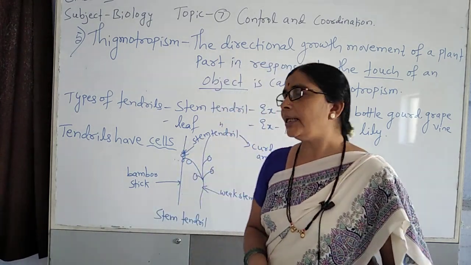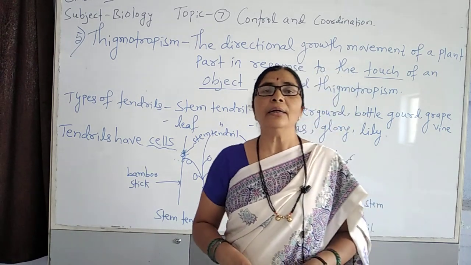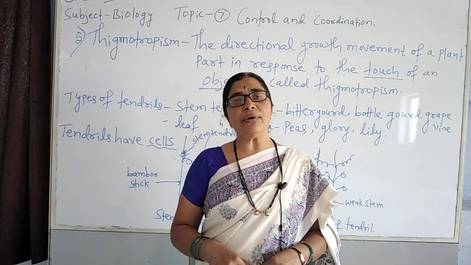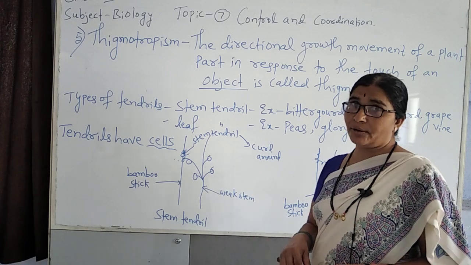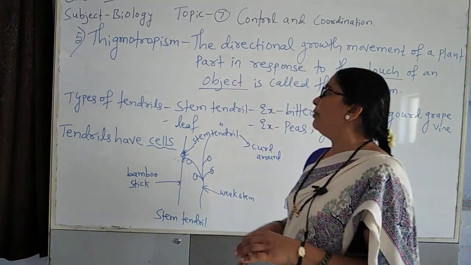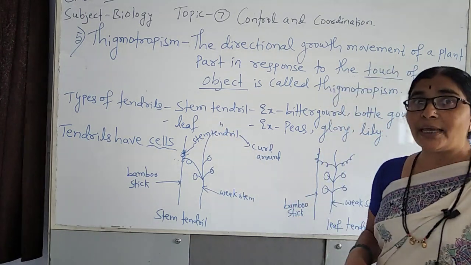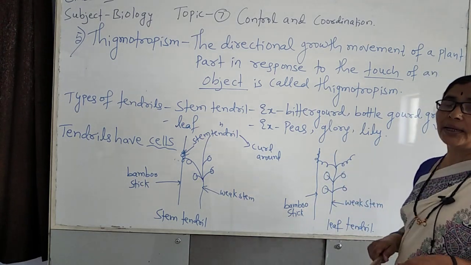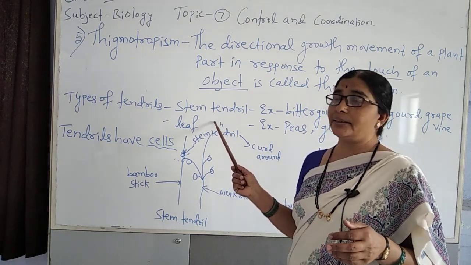Now we'll go into detail about the stem tendril and the leaf tendril. I told earlier that the stem tendril is nothing but a modified stem, and the leaf tendril is nothing but a modified leaf itself. In which plants can we see the stem tendrils? Mainly bitter gourd, bottlegourd, grapevine. There we can see examples of stem tendrils. And the leaf